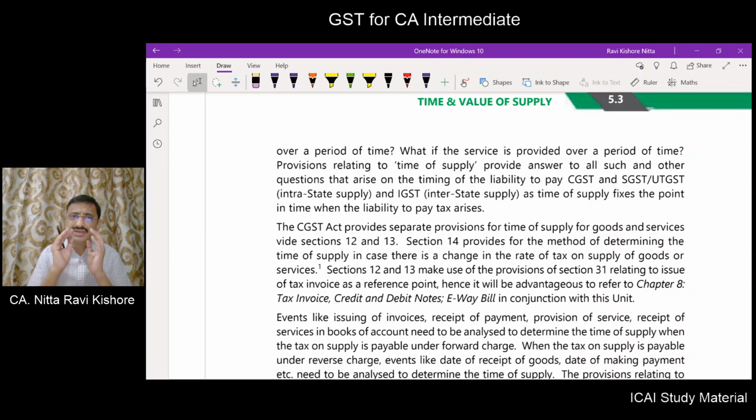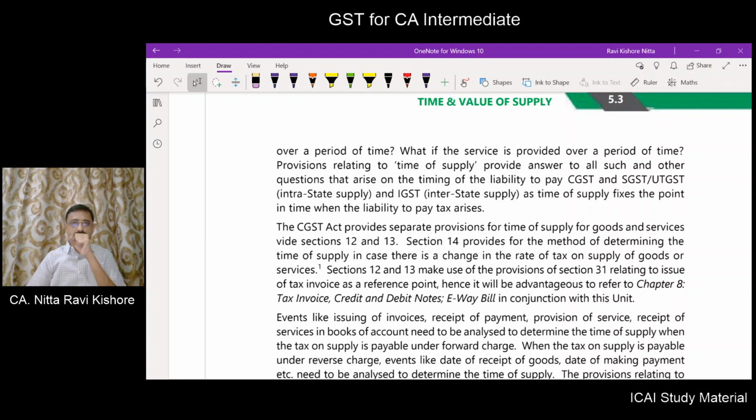So, when the liability to pay arises, next, the time of supply is also important, and when you have to pay the tax. If it is intrastate supply, it will be CGST, SGST. If it happens to be interstate supply, it will be IGST. Of course, for intrastate supply, CGST is compulsory. Second component is SGST or UTGST. Right? So, time of supply is a point, and the actual payment of tax is another point.